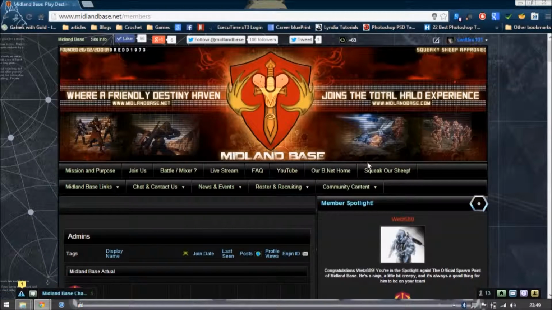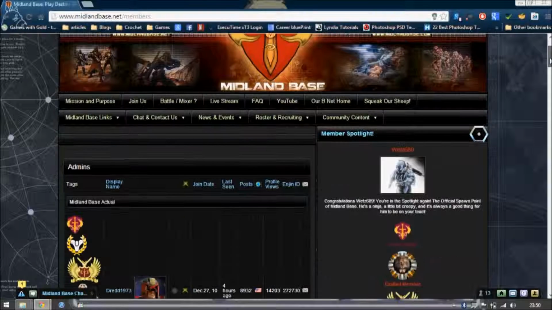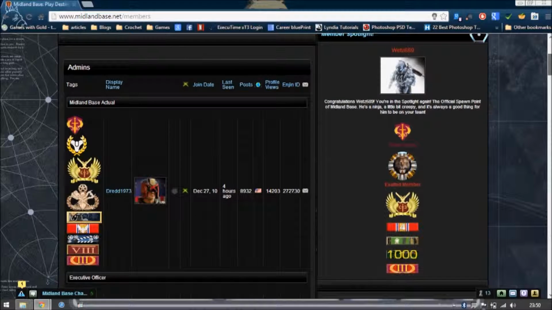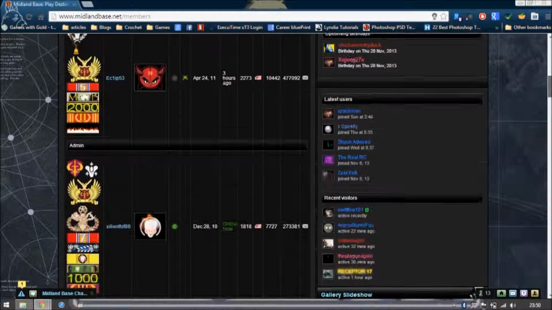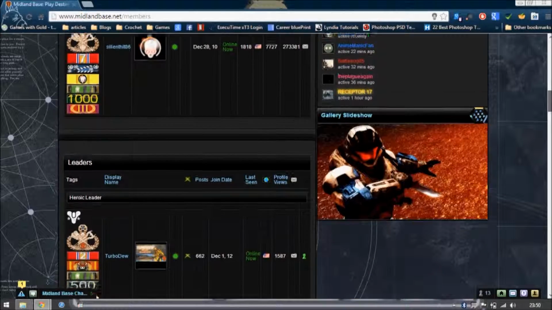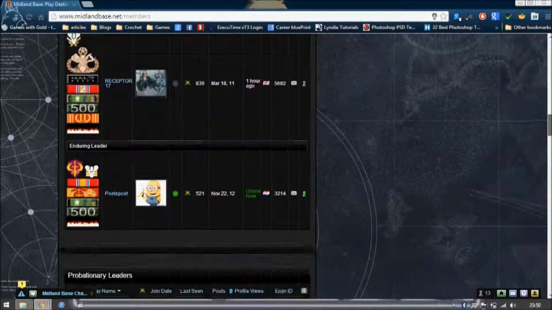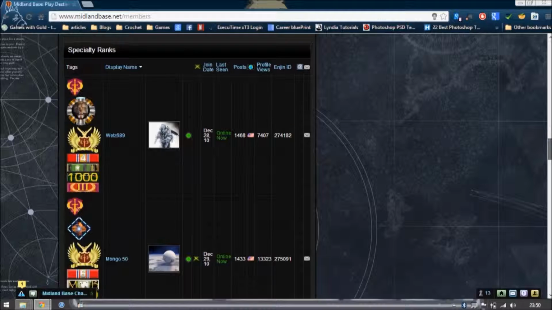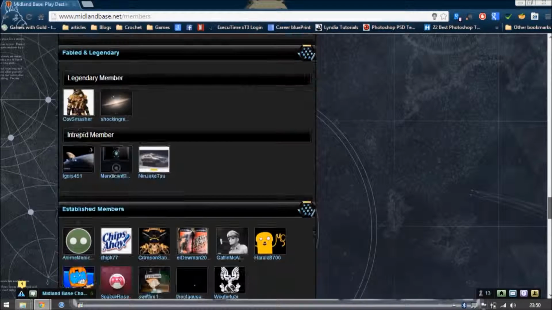It is here. Here you can message people. You can see what their Xbox Live gamer tag is. It'll give you a heads up like, here's the executive officer, here's the admin. And then leaders, we have different ranks of leaders. You can learn about that later. Probationary leaders, specialty ranks, yada yada.